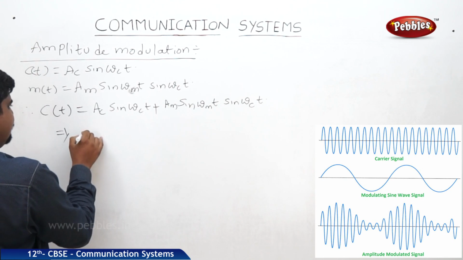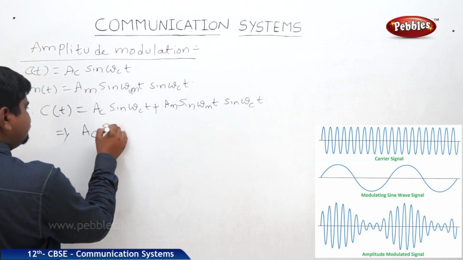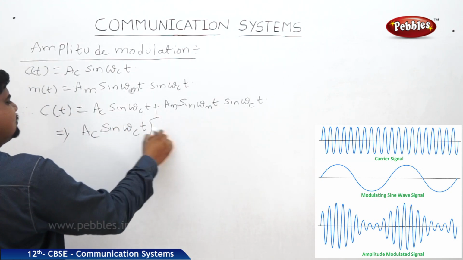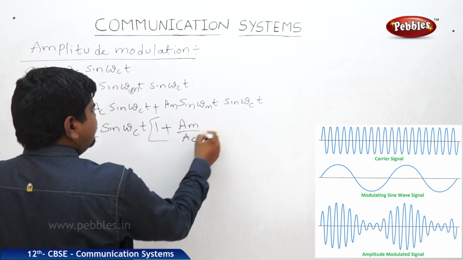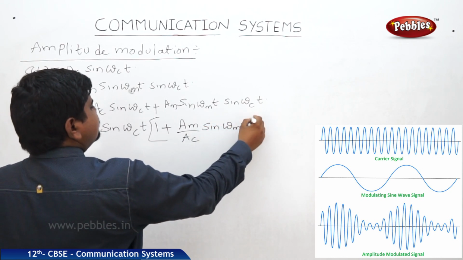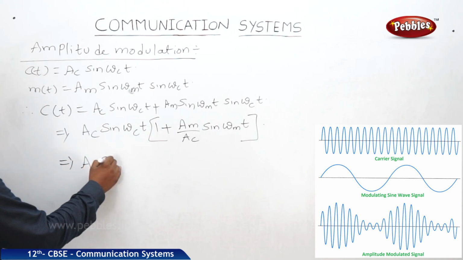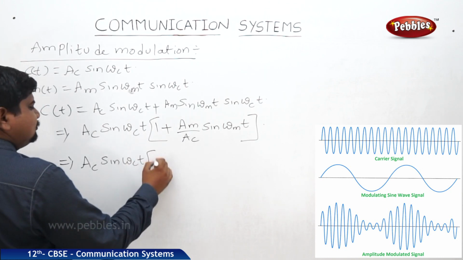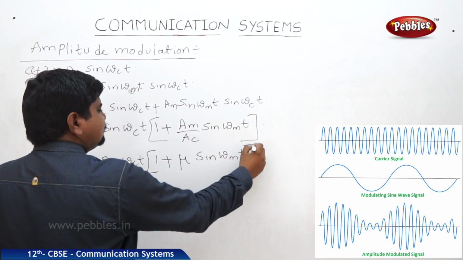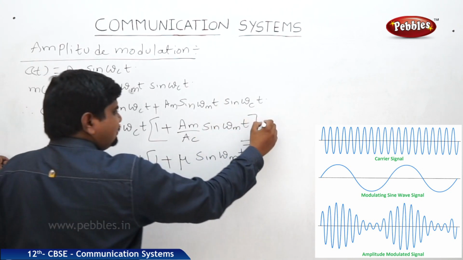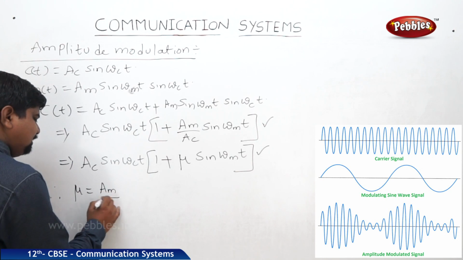So we can take Ac sin ωc t as common. Here 1 plus Am by Ac into sin ωm t. Now we can write this equation as Ac sin ωc t into (1 plus μ sin ωm t). By comparing these two equations, we can write μ is equal to Am by Ac.